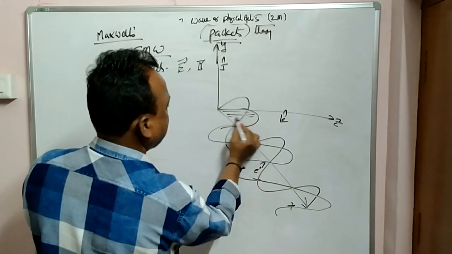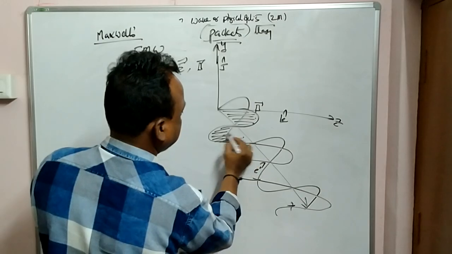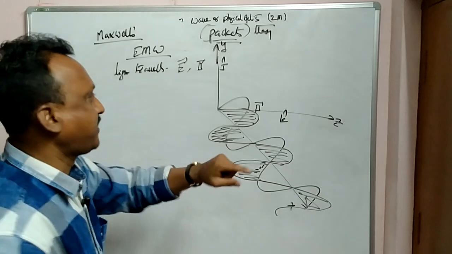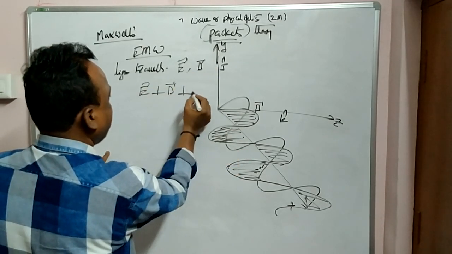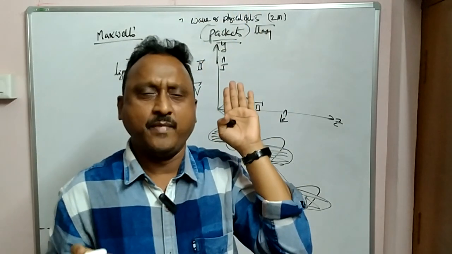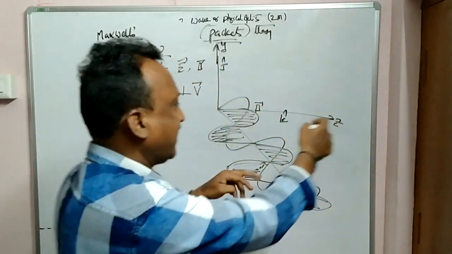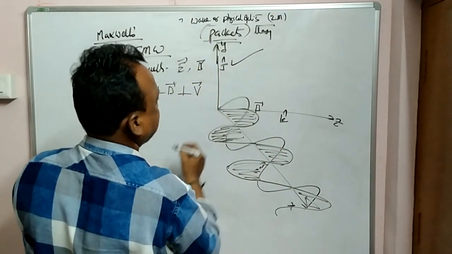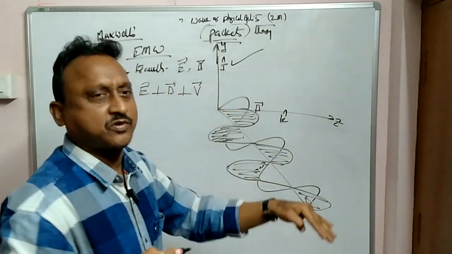So assumed in this fashion, you can see this is the magnetic field vector. Both are perpendicular, already explained in the EMW chapter. That is, the electric field vector is perpendicular to the magnetic field vector, perpendicular to the velocity. That means what is happening here? Electric is in the y direction, magnetic field in the z direction, and both are going in the same phase along the x direction. So the electric field vector is in the y direction, the magnetic field in the z direction, and the wave is going in the x direction.